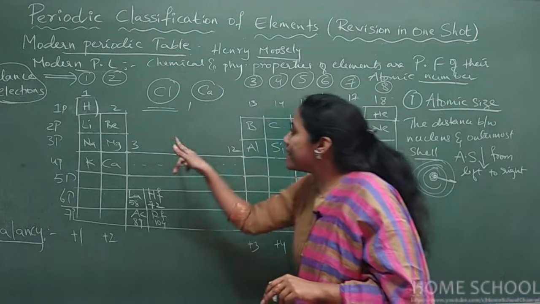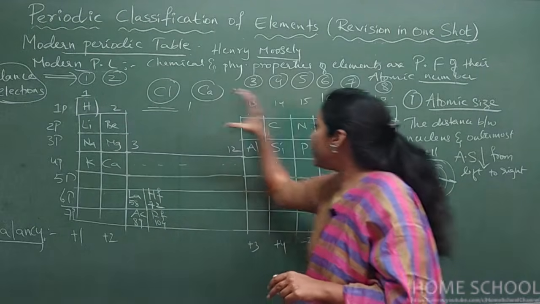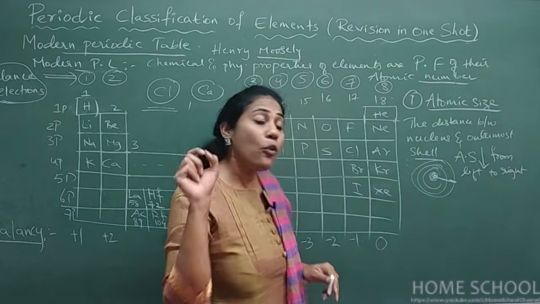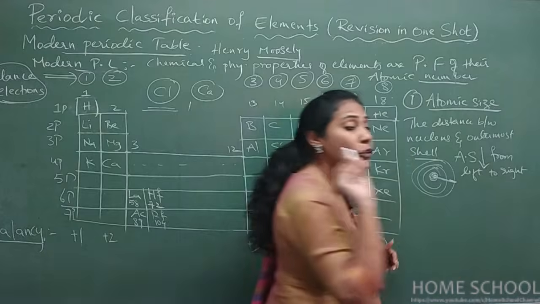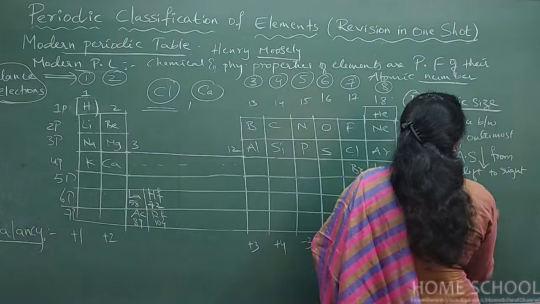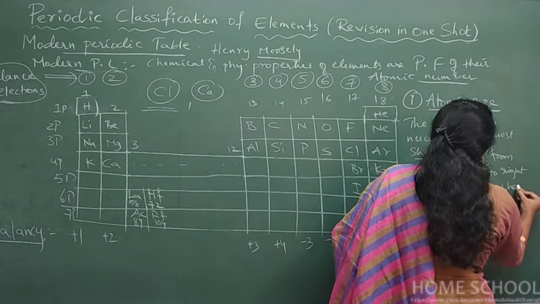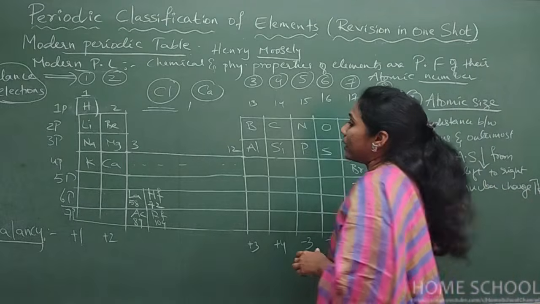Which is bigger in size? Lithium is bigger in size. So as you go from left to right, atomic size always decreases, guys. Why does atomic size decrease? Because nuclear charge increases. The reason you must also know. So the reason for this factor is that nuclear charge increases. Okay, so that's very, very important.